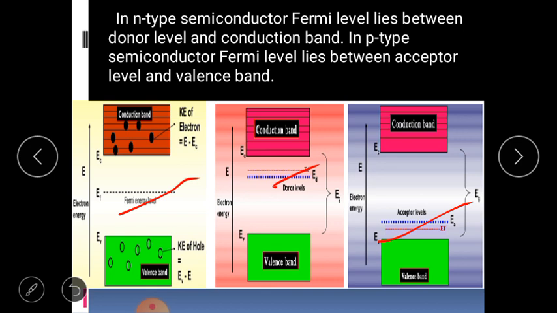The typical position of Fermi energy level in case of conduction and valence band, irrespective to the position of Fermi energy level in intrinsic semiconductor. These two, that is p-type and n-type semiconductor, are obtained from intrinsic semiconductor. Therefore, there is already position of Fermi energy level at the center according to the intrinsic situation. Rather than these, there is Fermi energy level in case of conduction band, in case of n-type between conduction band and donor impurity level. In case of p-type, it is between acceptor impurity level and valence band.